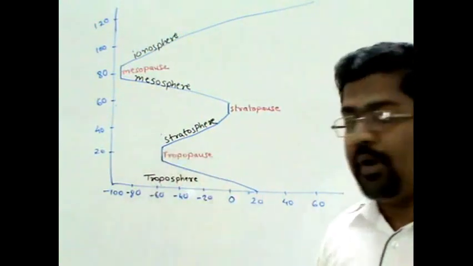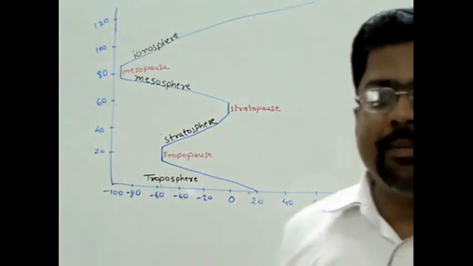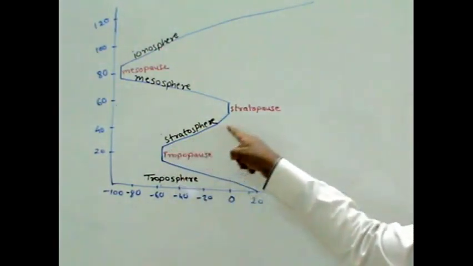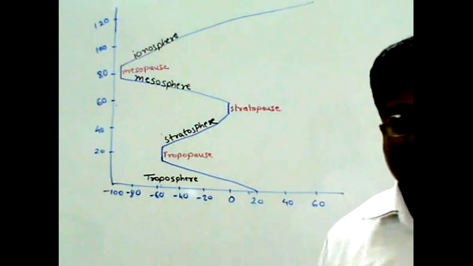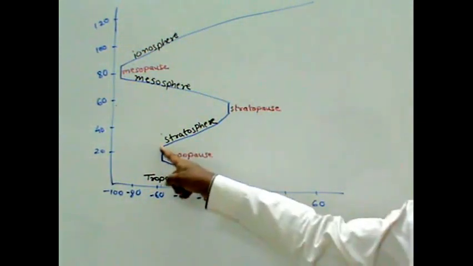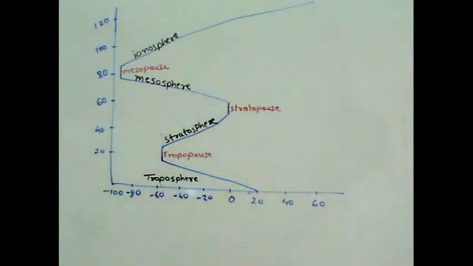Now, in the tropopause, the change in temperature is not taking place. Hence, we have the next layer, which is called the stratosphere. Now, the stratosphere extends up to a height of 50 kilometers.